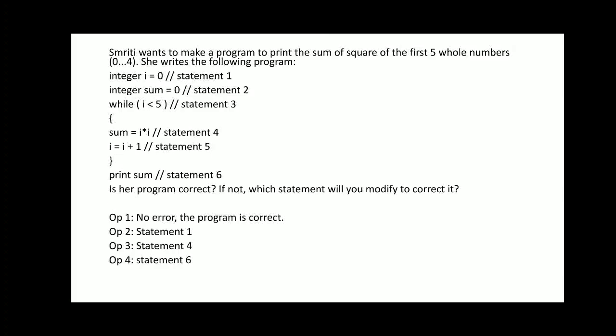Next question is, Smriti wants to make a program to print the sum of squares of the first 5 whole numbers. She writes the following program. Integer I is equal to 0, sum is equal to 0, while I is less than 5, sum is equal to I into I plus 1. She wants to print the sum of squares of the first 5 numbers, so it should be sum is equal to I into I. So that becomes the problem. The problem is in statement number 4, sum is equal to I into I. So option 3 is correct.